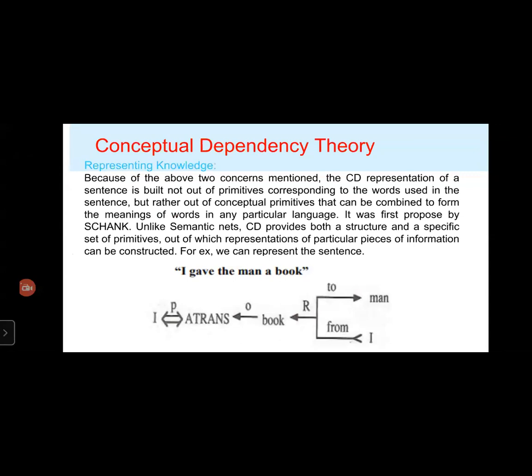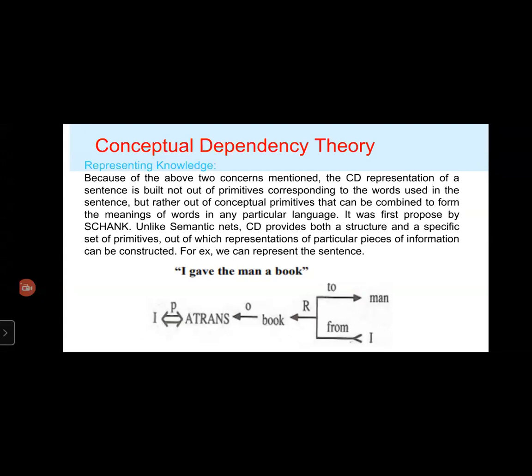Because of these two goals, the conceptual dependency representation of a sentence is built not out of primitives corresponding to the words used in the sentence, but rather out of conceptual primitives that can be combined to form the meanings of words in any particular language.